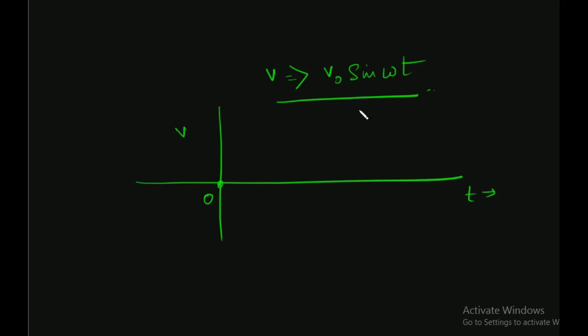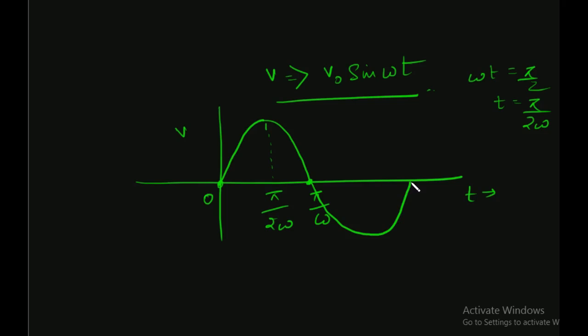Now at t equal to 0, V will be 0, because sine 0 is 0. Then it will reach a maximum at omega t equal to pi by 2, so at t equal to pi by 2 omega. And then it will again be 0 at pi over omega. Then it will go down and reach a minima.